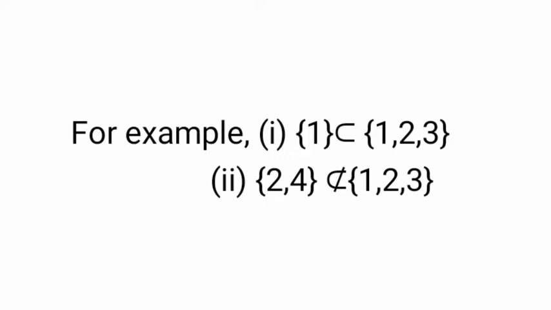Second one, set {2, 4} is not a subset of set {1, 2, 3} because here 2 is an element of the first set and the second set, but 4 is an element of the first set but is not an element of the second set. Therefore, the second one is not a subset. Can you understand?